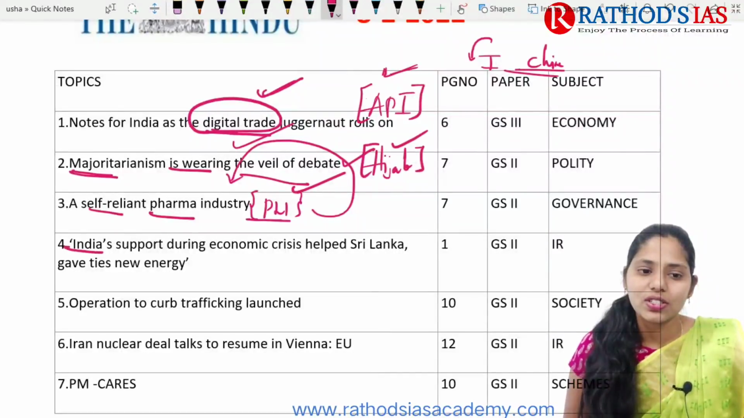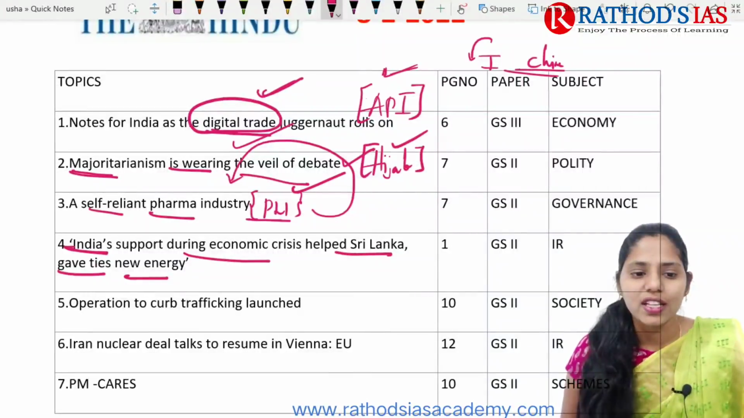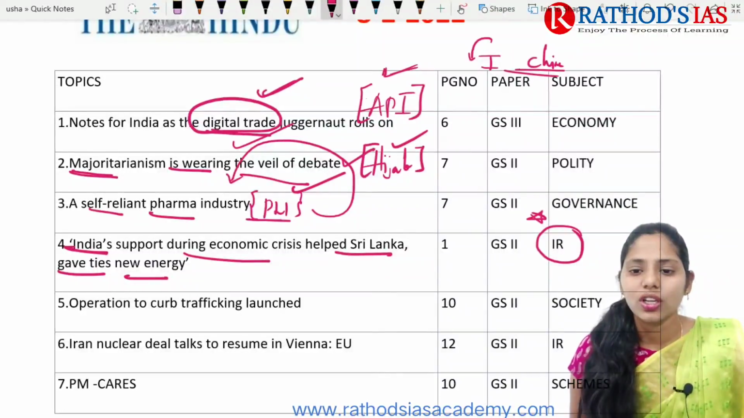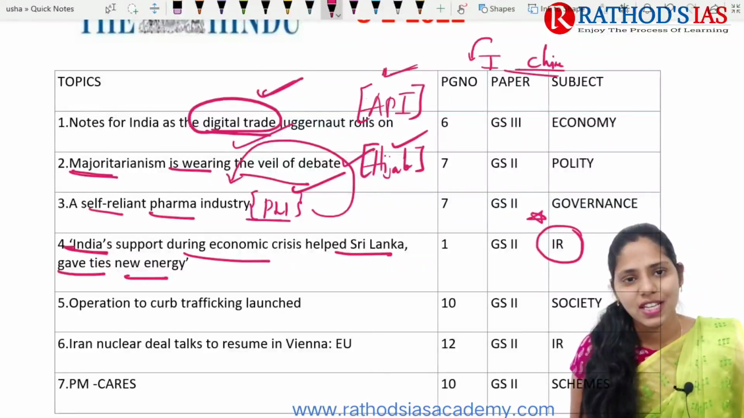And next topic, it is regarding India's support during economic crisis helped Sri Lanka give ties new energy. So this article is talking about India-Sri Lanka relations, which is important from our international relations. Because of the foreign minister of Sri Lanka's visit to India, he gave some statements. So we are going to see those statements.